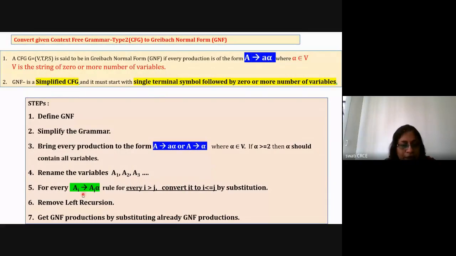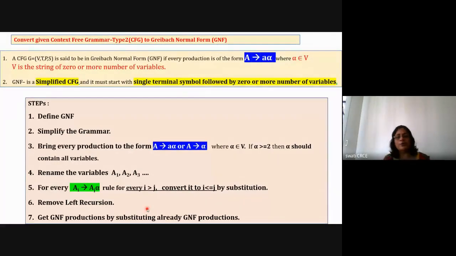And then you check for every rule that i should be less than j. Means A1 is equal to A2 is allowed. But if it is A2 and here A1, then you will have to convert by substitution this rule in such a way that i should be equal to or less than j. Then you may find that there is a left recursion, like A1 is equal to A1. If there is a left recursion, then remove the left recursion and convert it to right recursion. And then by substitutions, you convert each and every rule into GNF format.